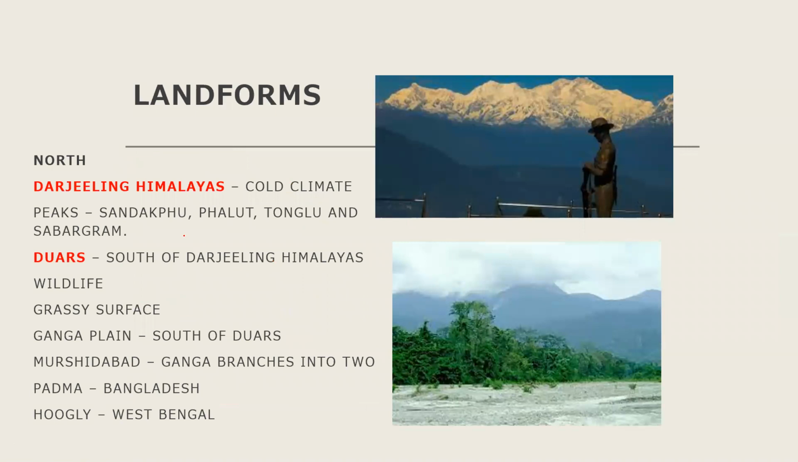So now we will learn about different landforms. Different landforms in West Bengal. First the northern part. The northern part has the Darjeeling Himalayas. Many of you must have visited Darjeeling. There is a cold climate. Himalayas means the climate is cold.